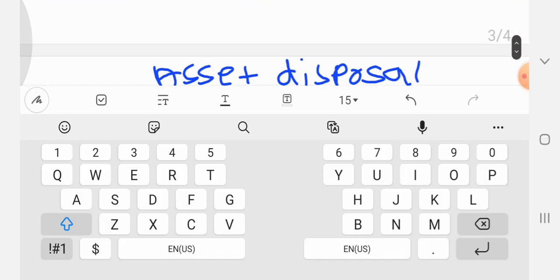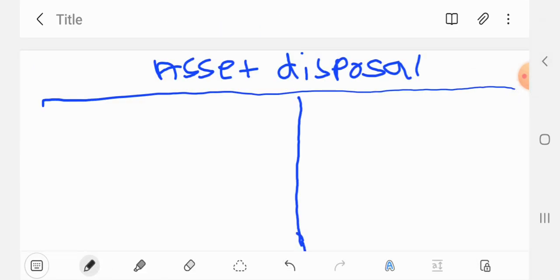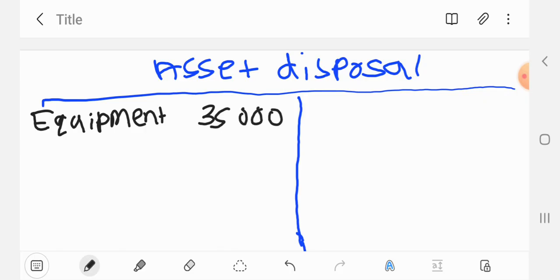In this asset disposal account, we are going to write equipment to the value of 35,000. So for that credit, we now have a debit. We debit it in the asset disposal account.